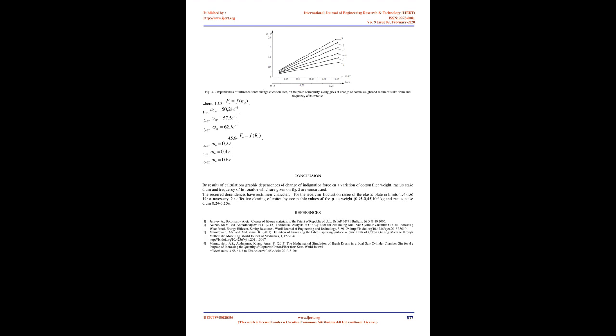Fig. 3. Dependences of the change of influence force of the cotton flier on the plate of the impurity-taking grid at change of cotton weight, radius of stake drum and frequency of its rotation.